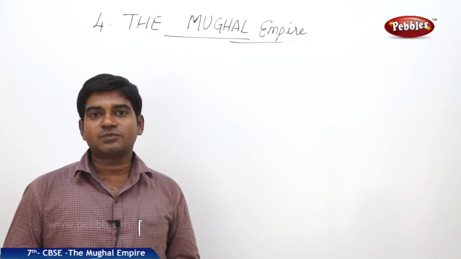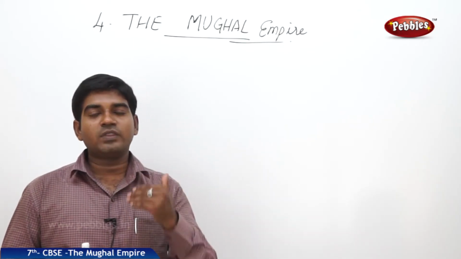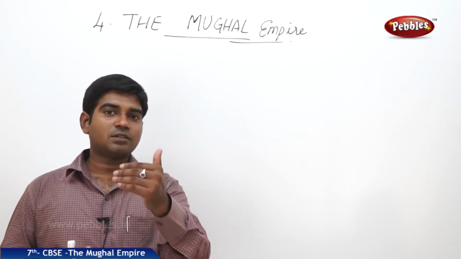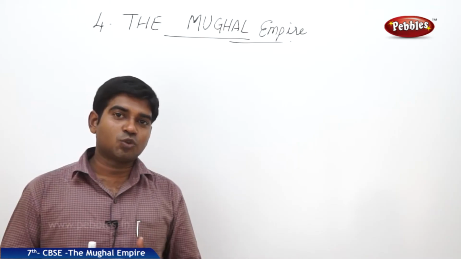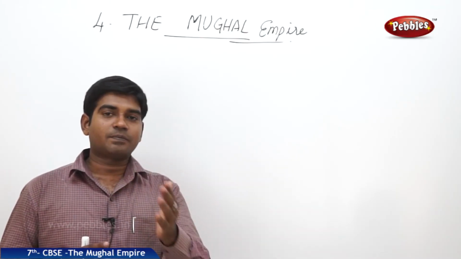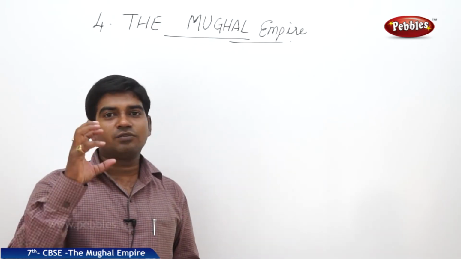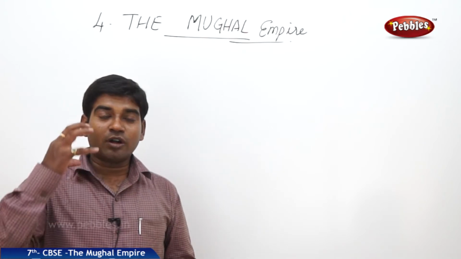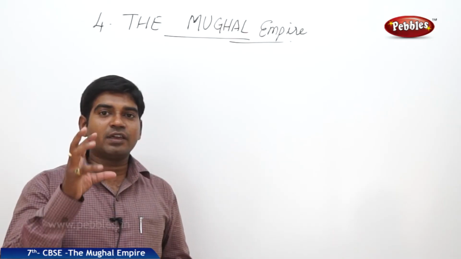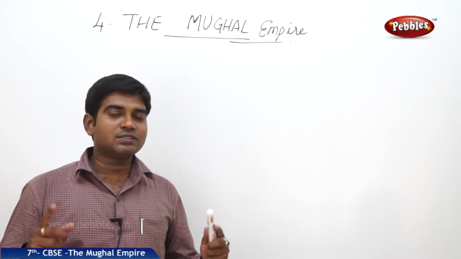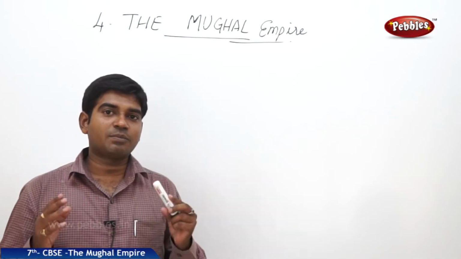So in this chapter, we will be learning how the Mughal rule started, how they were able to capture the entire political power into their hands, who the most famous rulers were, what difficulties they faced, how their rule came to an end, what the reasons for the decline of the Mughals were, and what major constructions they made, how they acquired their place and created a new chapter in history. So all these topics will be covered in our chapter, the Mughal Empire, chapter 4.